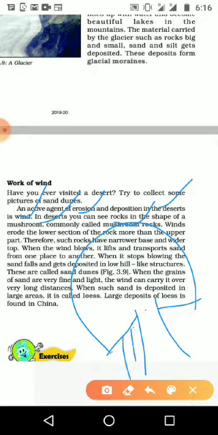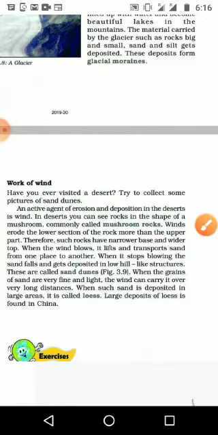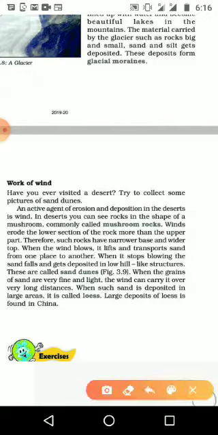The downside part where they get the heavy wind becomes narrower, and the other part becomes broader. That's why that rock is known as a mushroom rock. Winds erode the lower section of the rock more than the upper part. Therefore such rocks have a narrower base and wider top.